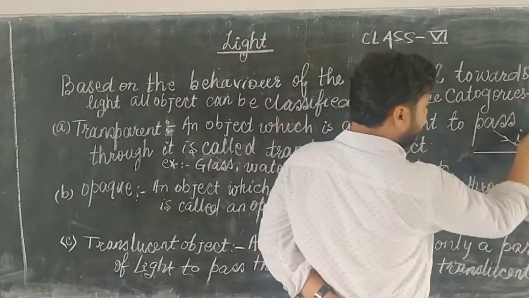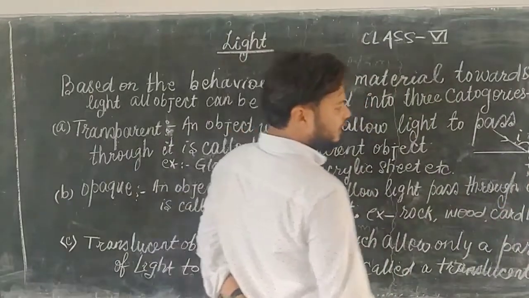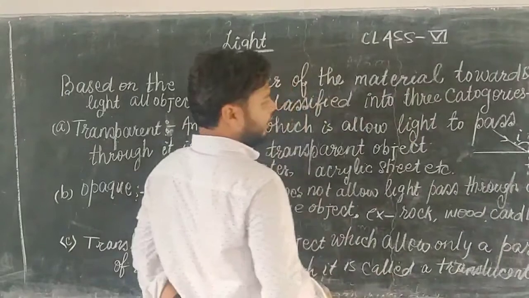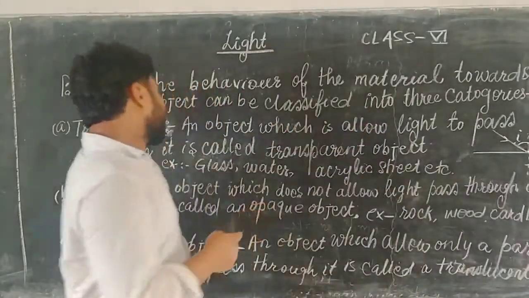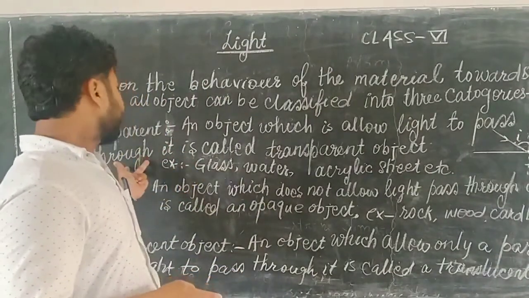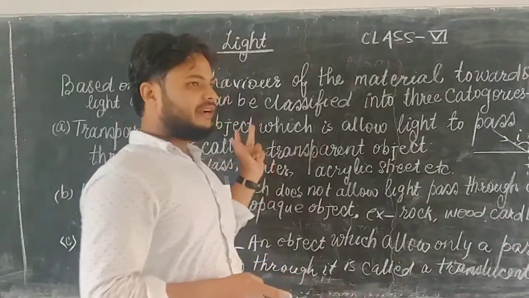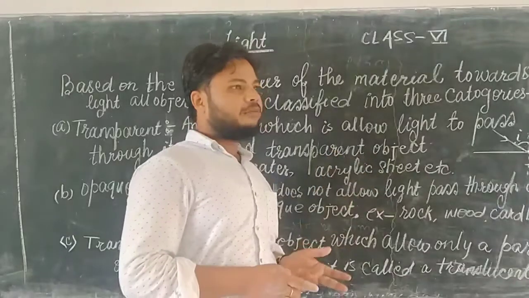This angle made with the normal is called the angle of incidence, and this angle, also made with the normal by the refracted ray, is called the angle of refraction. So a transparent object allows the passage of light, but when light changes medium, it is also diverted from its path.